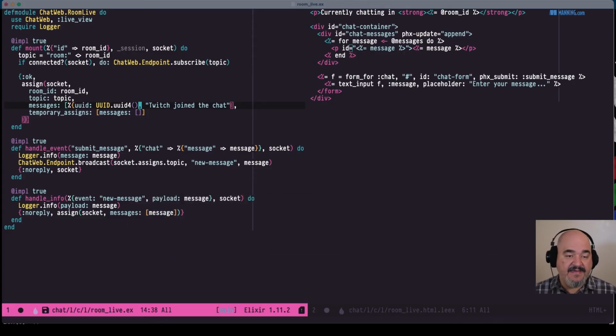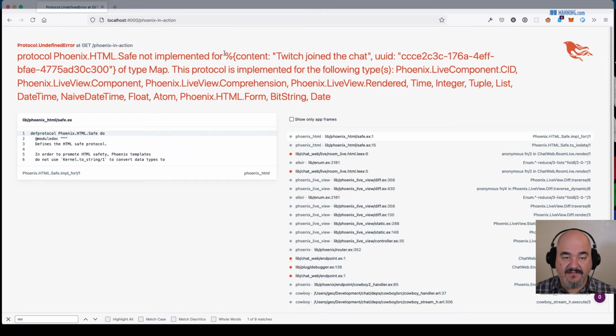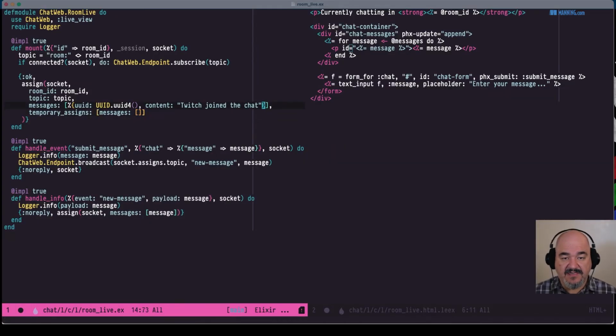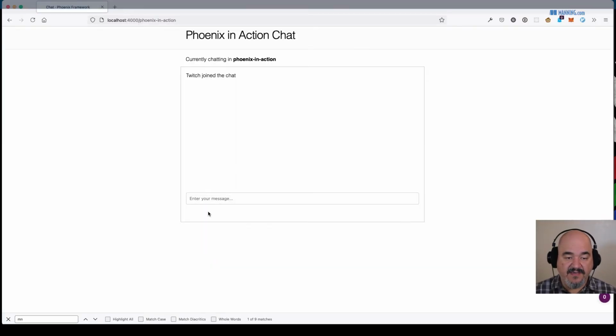So we're just gonna have this random ID in the Uuid key within our map here. And then we'll have maybe just content. Yeah, let's just call it content. And let's do that. Save that. Now it's going to blow up because in our HTML we're not handling that map. We're just handling it as if it was a string. So we do need to handle it as the map. So for each message, now the ID is going to be the message Uuid, and the printed content is going to be message content. Save that. We should now get messages again.